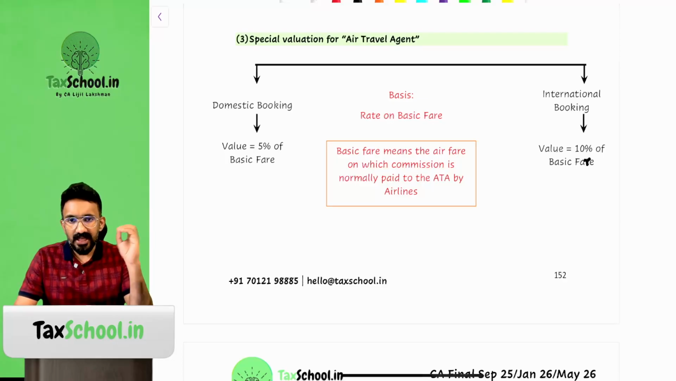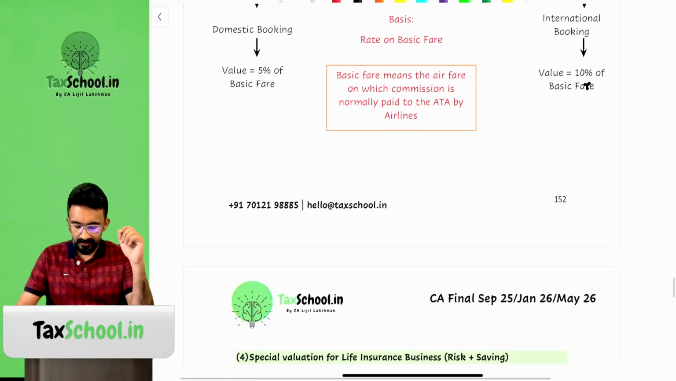To derive the value, they say that you can go for the 32 sub rule 3 valuation method, wherein if it is a domestic booking, you treat value to be 5% of the basic fare. And if it is an international booking, you treat 10% of the basic fare as the value. This is the structure that you have.